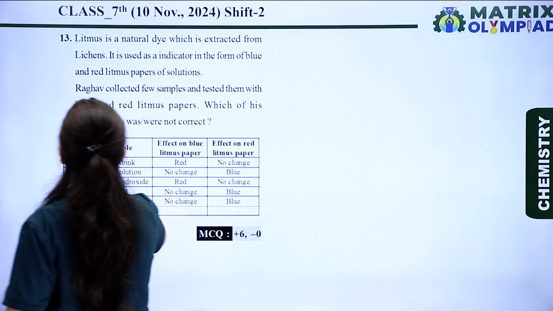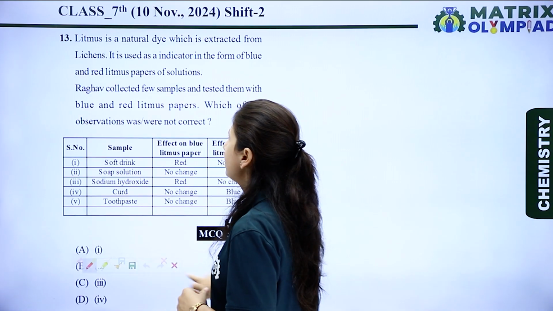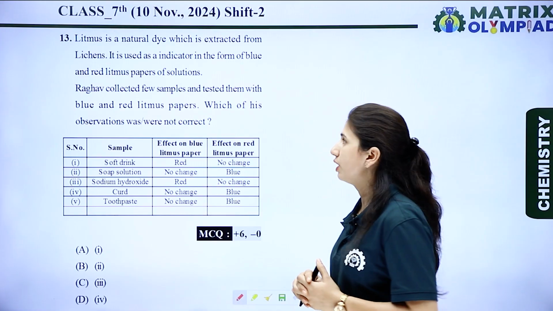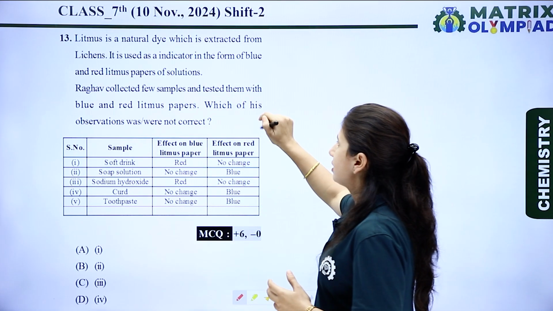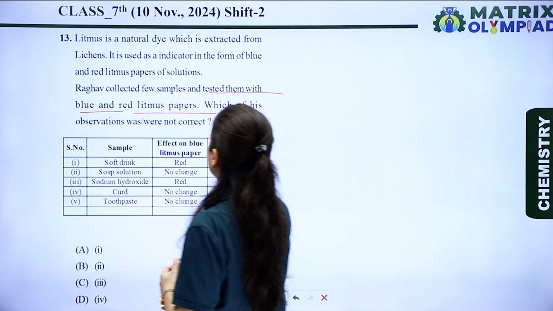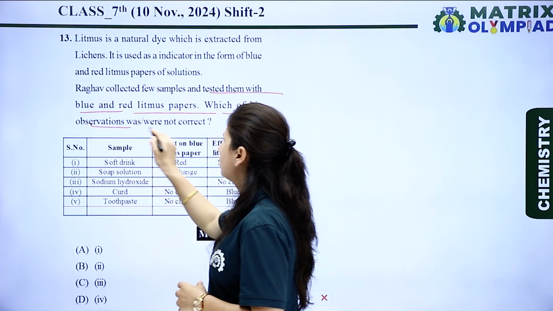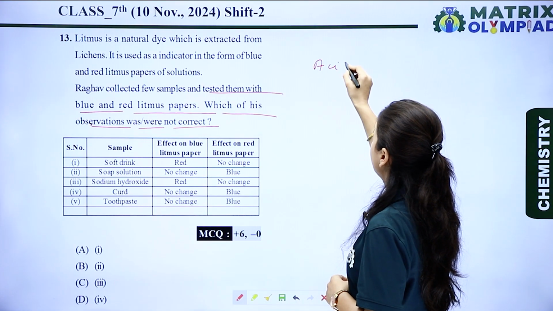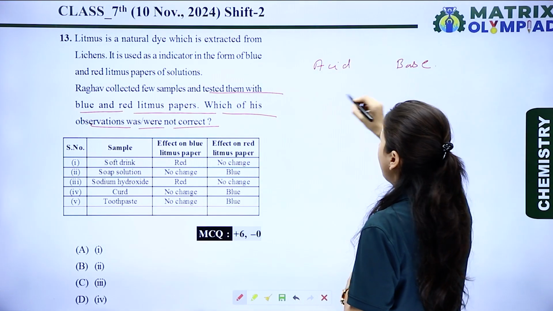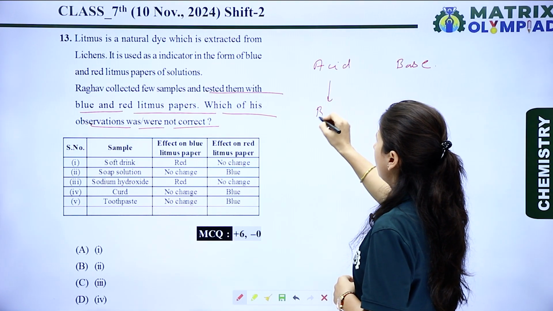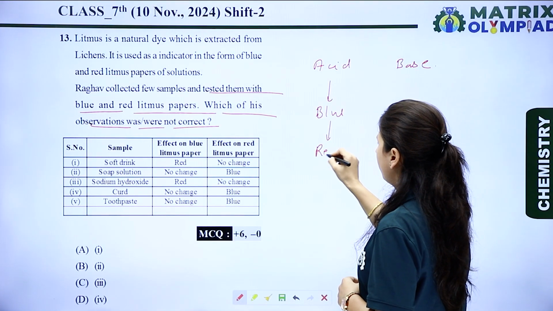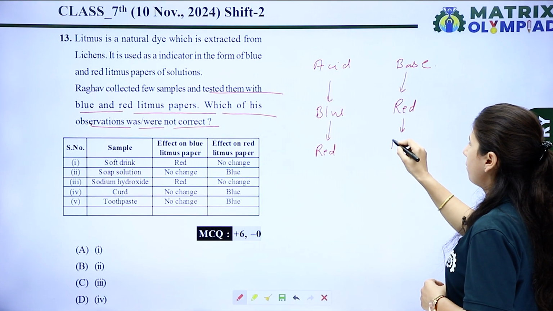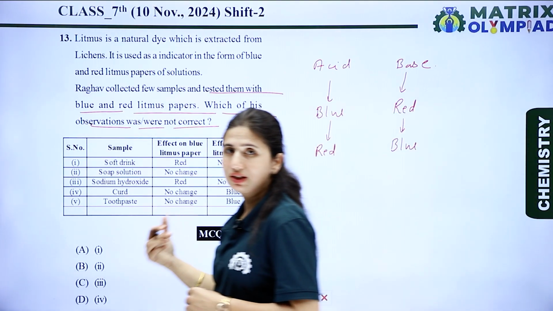Litmus is a natural dye extracted from lichens, which is used as an indicator in the form of blue and red litmus paper of the solution. Raghav collected a few samples and tested them with blue and red litmus paper. Which of his observations was or were not correct? Acids are the substances which convert blue litmus into red, and bases are the substances which convert red litmus paper into blue. Now let's see the table.